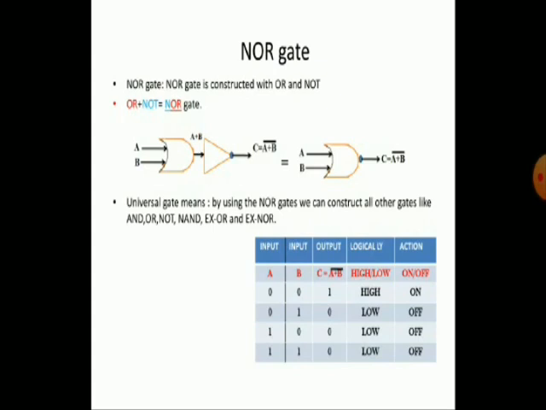Sorry, the output is the complement of A plus B, meaning 0 plus 0 is 0 only, but 0 opposite is 1. Same condition, second one, 0 1, 0 plus 1 is 1, the 1 complement is 0. Similarly 1 0, 1 plus 0 is 1 only, the 1 complement is 0. If both inputs are 1, it is also 0. 1 plus 1 is 1 only, 1 complement is 0.